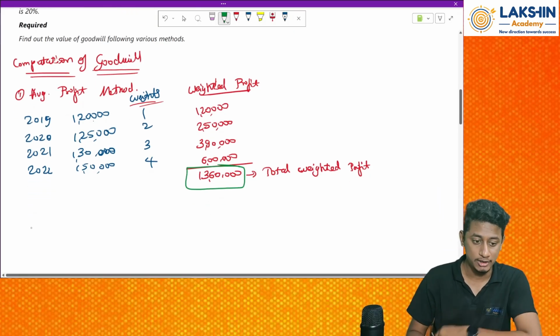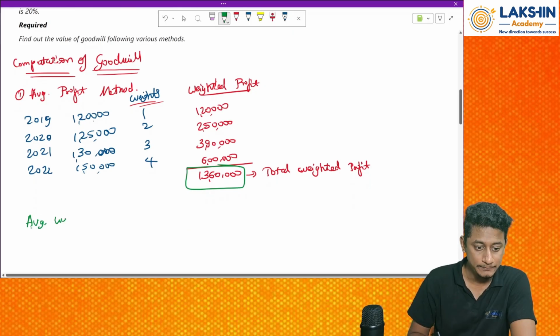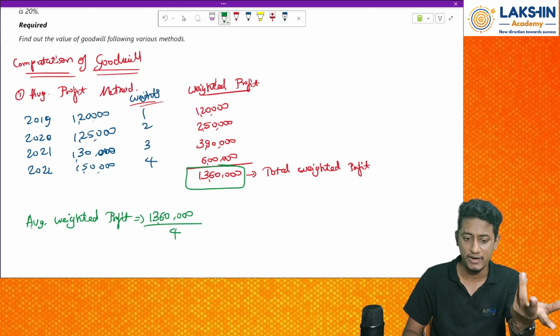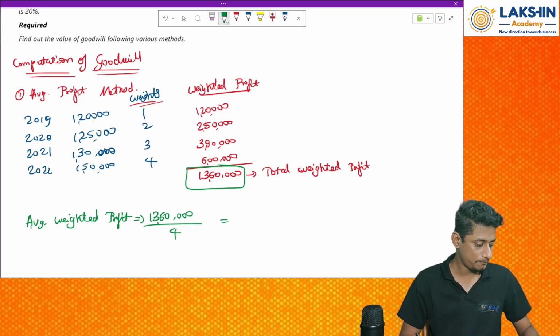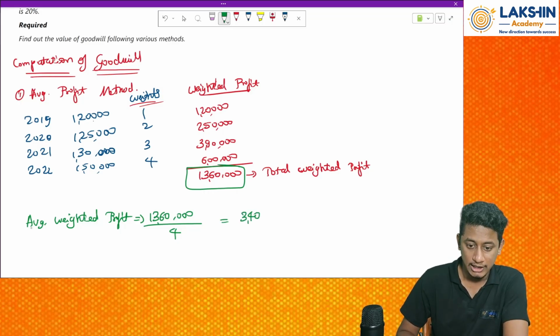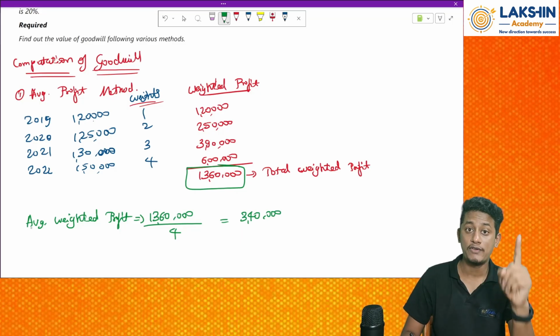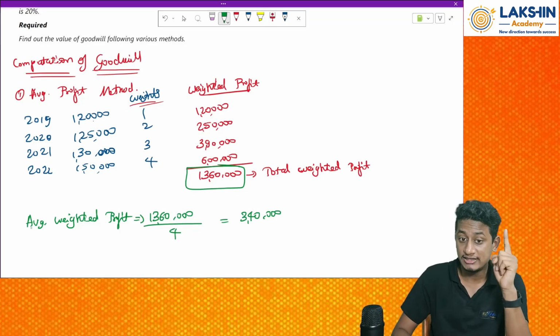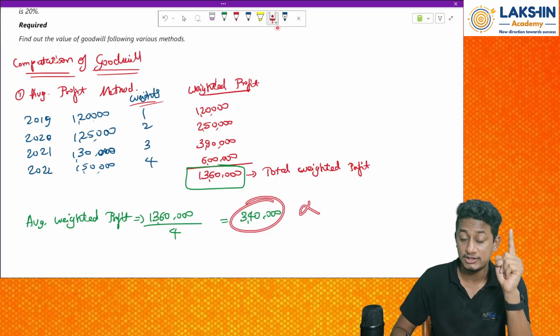So how do I do it? So average weighted profit will be 13,60,000 rupees, whatever answer I have got, divided by 4 years. Simple. This is how you find the averages. Divided by 4 equals 3,40,000 rupees. Sorry, total weighted profit for 1 year. Now, is this the value of goodwill? No, this is the value of profits.